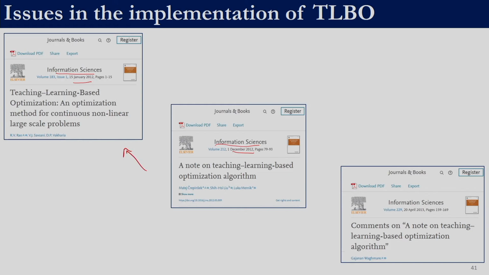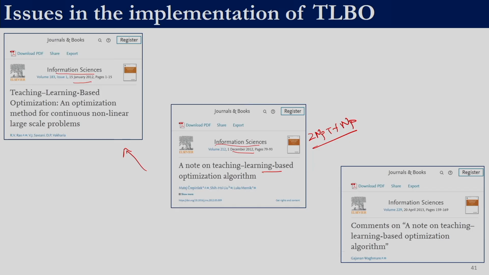Broadly there were 2 issues. One is that the number of functional evaluations was not estimated properly. This paper reported that the number of functional evaluations has to be what we discussed earlier, 2 NP T plus NP. Before that it was not calculated like this, but something else.